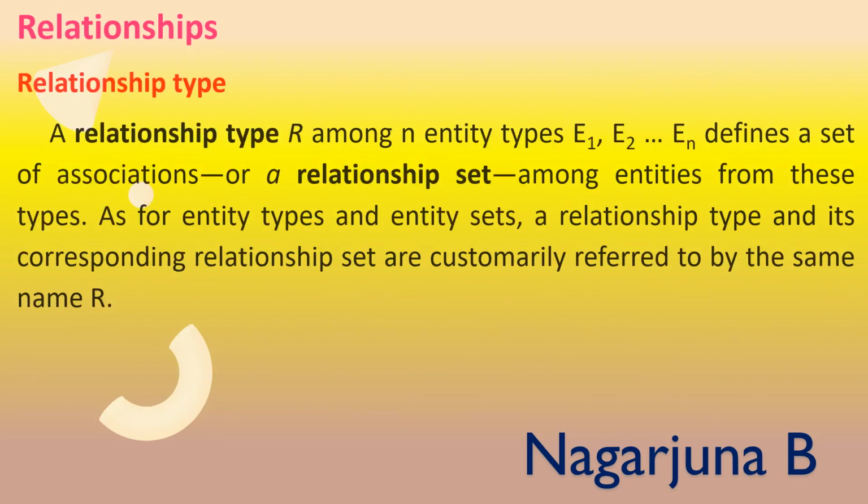A relationship type R among n entities E1, E2, up to En will be defining a set of associations or a relationship set among entities from these types.